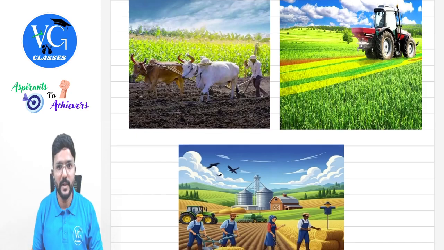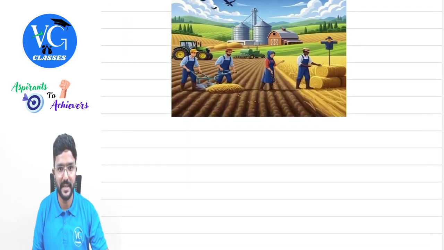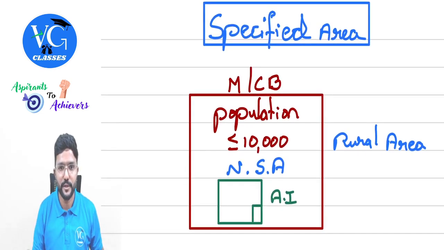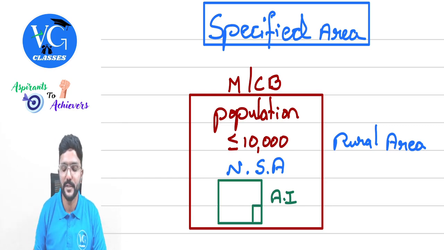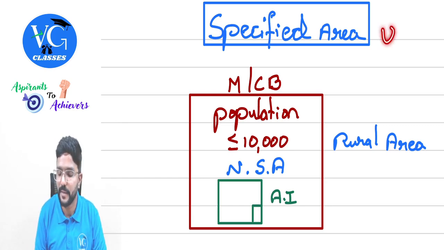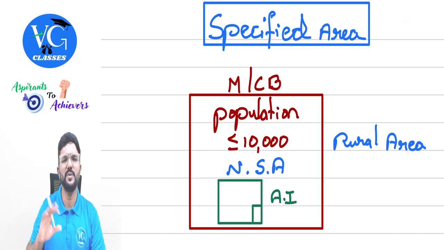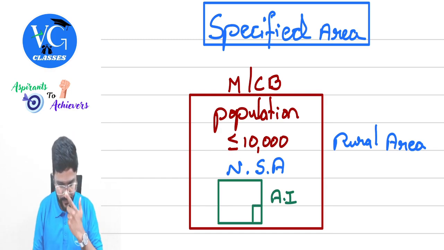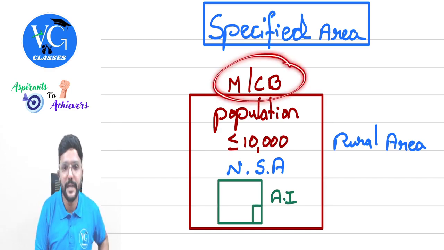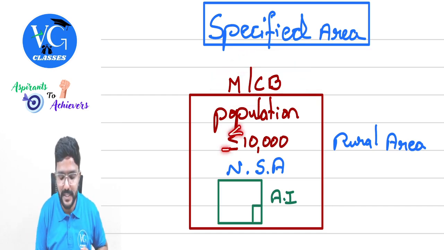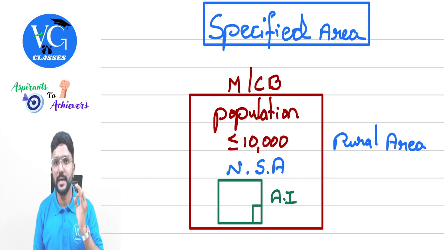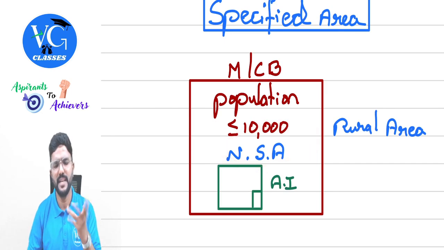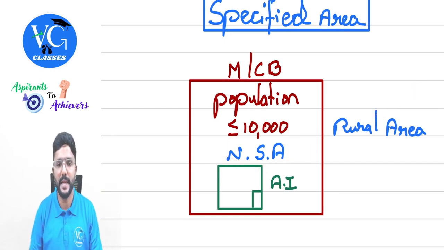See, all this comes under the agricultural activities, guys. I have just given a few images. Please observe. I am discussing the specified area. Specified area is nothing but, for income tax purpose, urban area, guys. You don't use the word urban area in your explanation. Please use the word specified area. If there is any municipality or cantonment board where the population is less than or equal to 10,000, we call that area as not a specified area. In simple words, rural area, not a specified area.